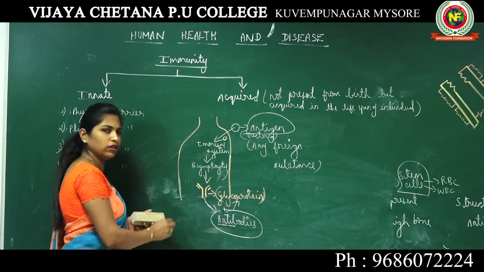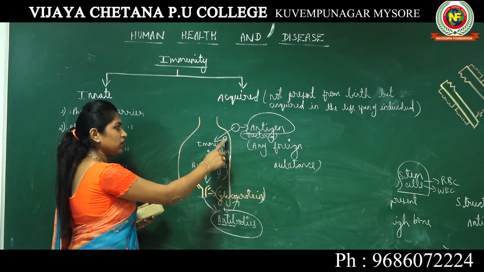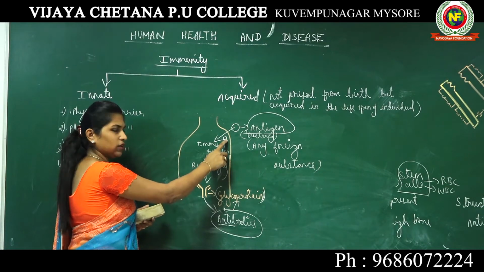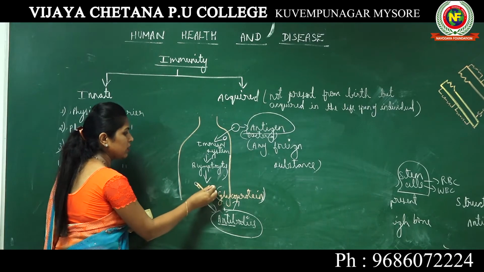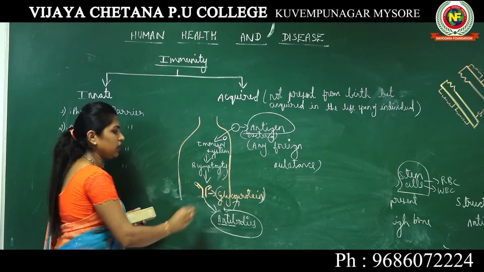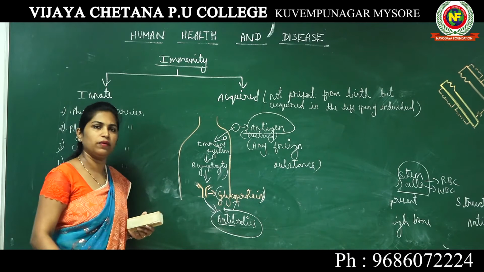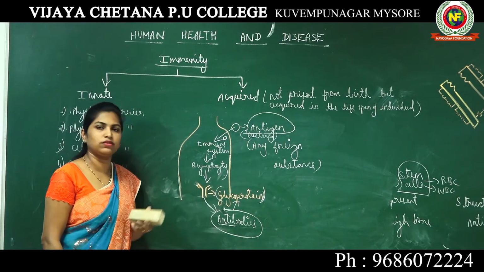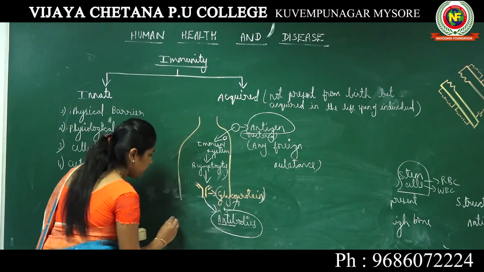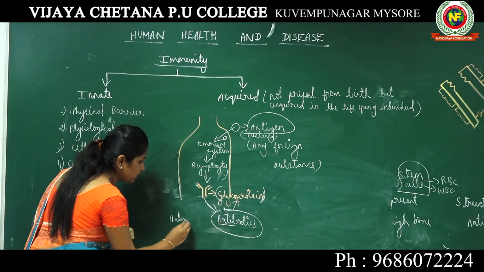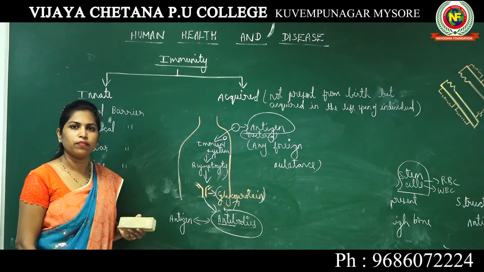They are antibodies. What are these antibodies going to do? Antibodies come in contact with the antigen, or a bacteria here. They come in contact with the bacteria and completely neutralize it. They completely digest the bacteria or the antigen. This reaction is known as the antigen-antibody reaction.